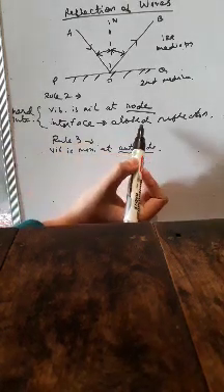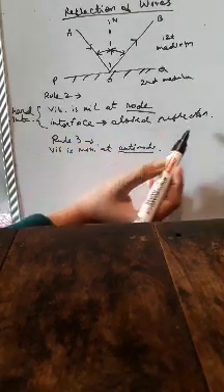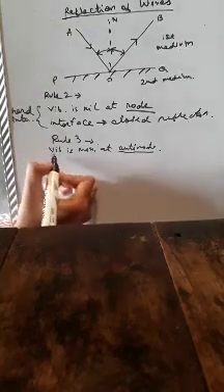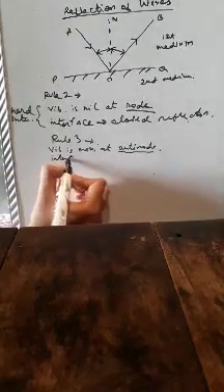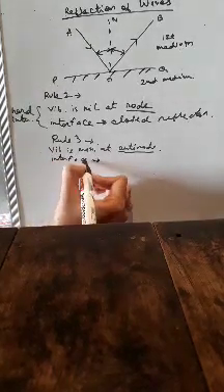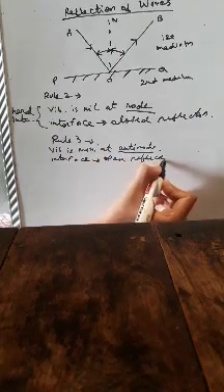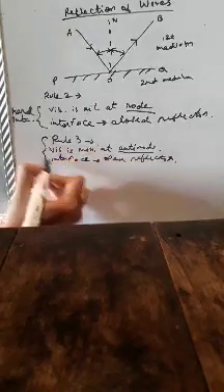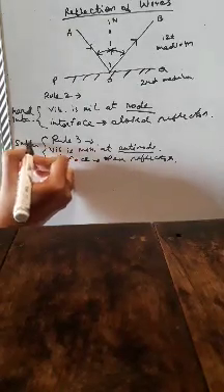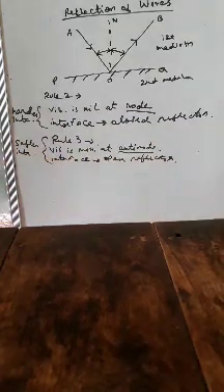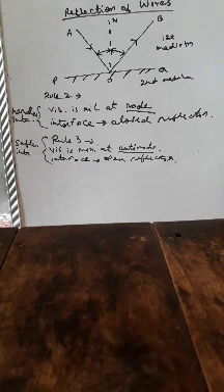Just as in the case of the hard interface it was a closed reflector, in the case of the softer interface it is called the open reflector. Okay, this is for the softer interface. So our rule number 3 is also done.